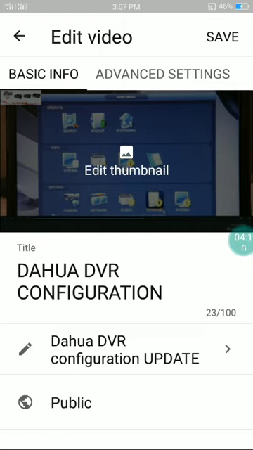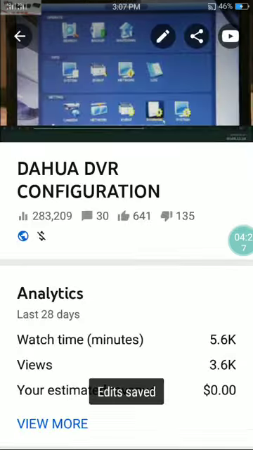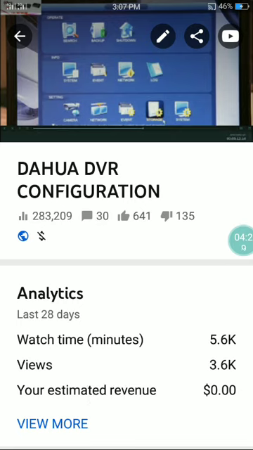So somehow you need to make a little bit of changes, maybe in the description or tags. As long as you make a change, the save button will be enabled. So let's check this out. Okay, now it's working.